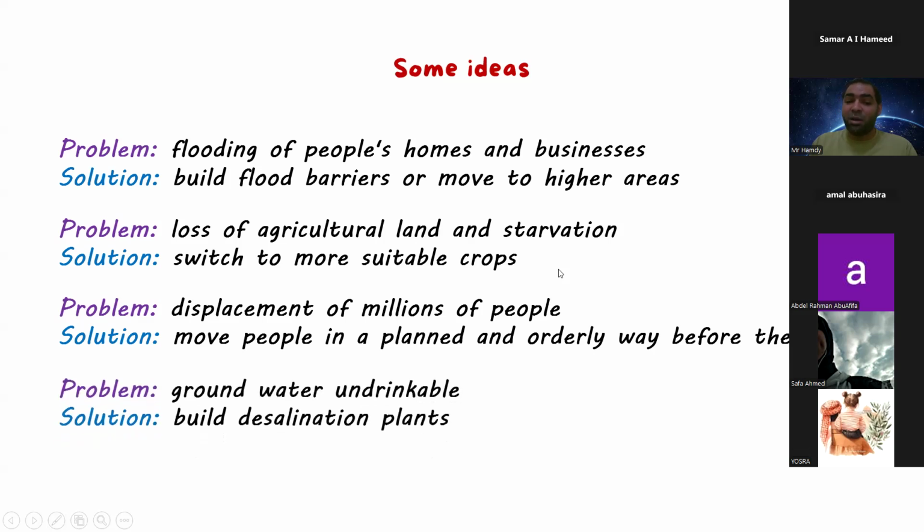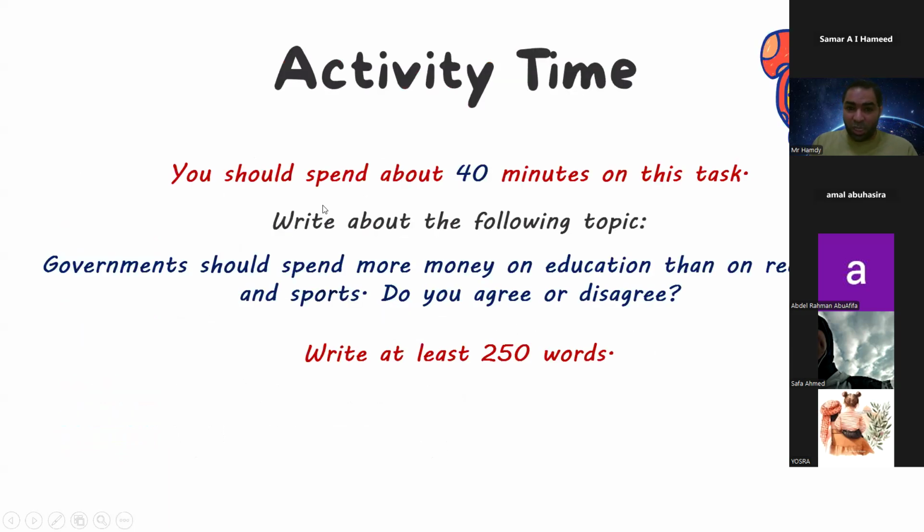If groundwater becomes undrinkable, we have to build desalination plants that help us with this matter. So all of these are problems and solutions that you can think about to write your own essay in a good way.